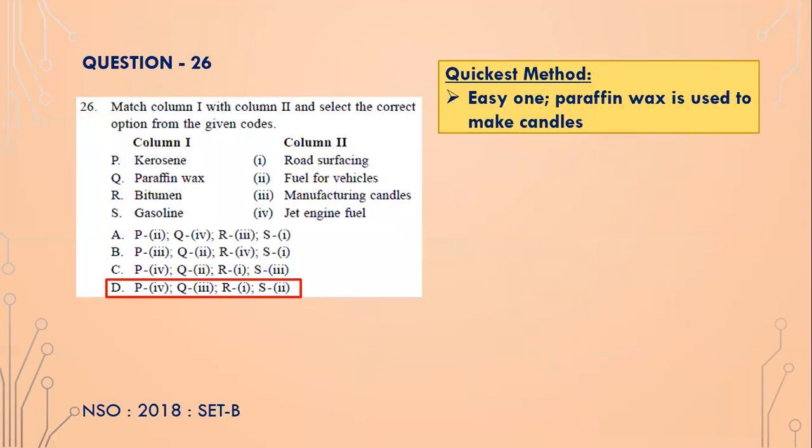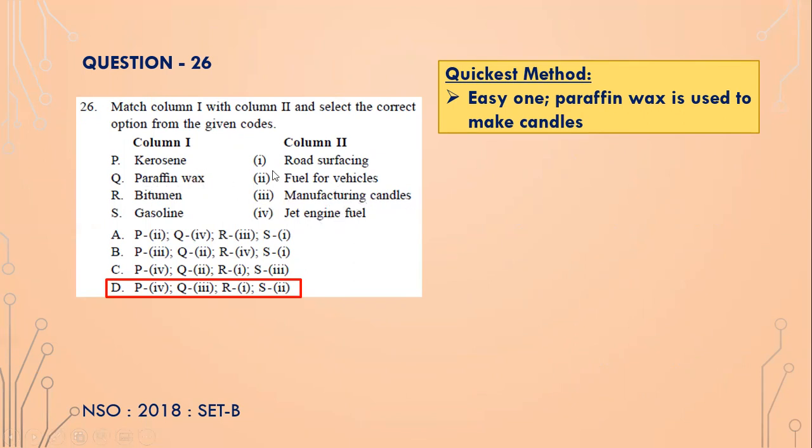Okay, question 26. Match column 1 with column 2 and select the correct option from the given codes. Here you only have to solve the easiest one. One of the easiest ones that we know is paraffin wax. It is used to make candles, isn't it? Paraffin wax is used to make candles.